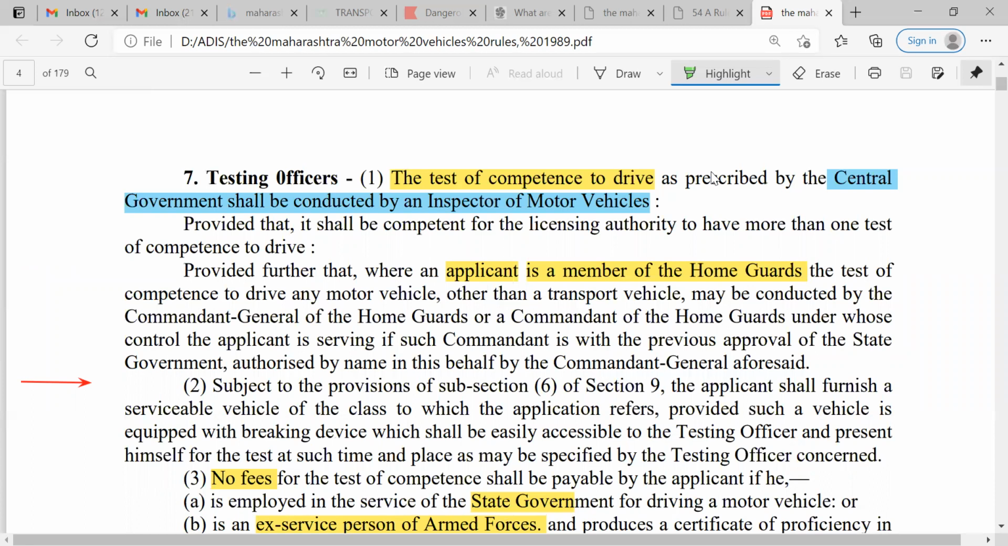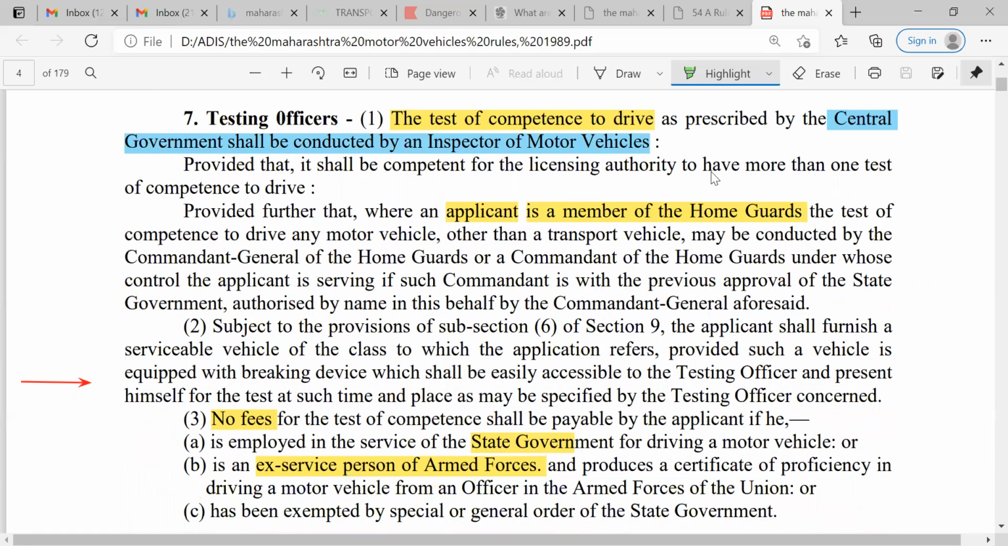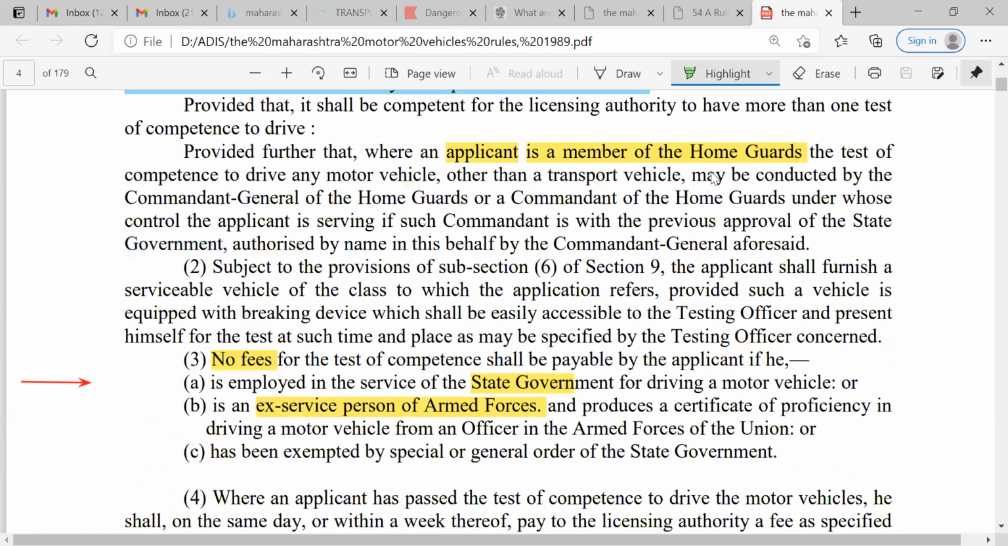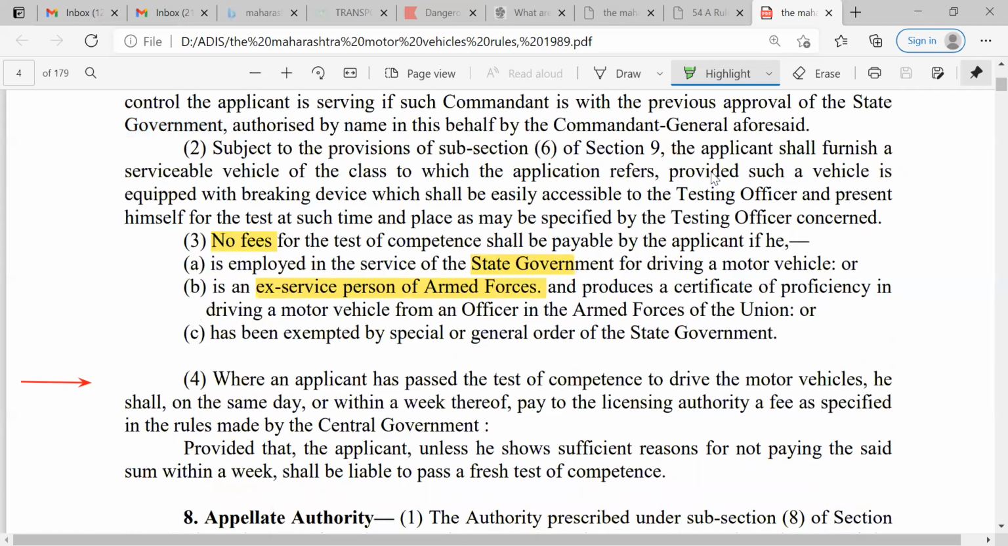If the applicant is a member of Home Guards, the Commandant General of Home Guards may conduct the test. So in some of the cases, there are no fees for state government persons, for ex-service persons of armed forces, and some other persons as decided by the state government. So there is an exemption of fees provision.